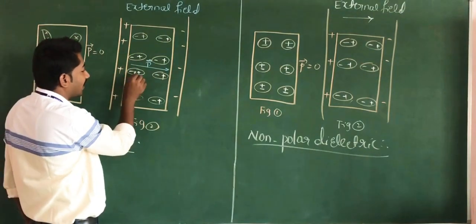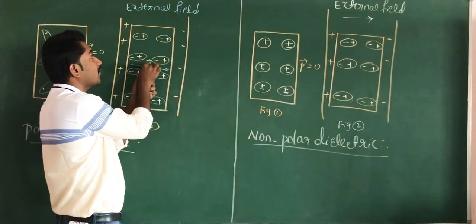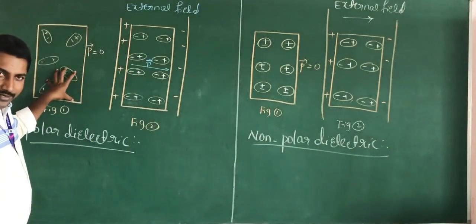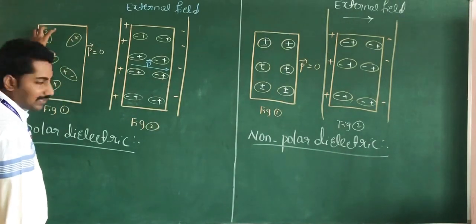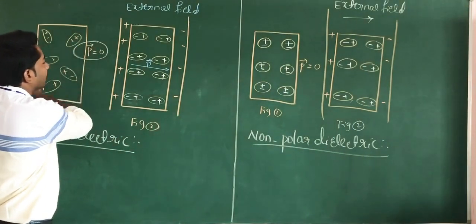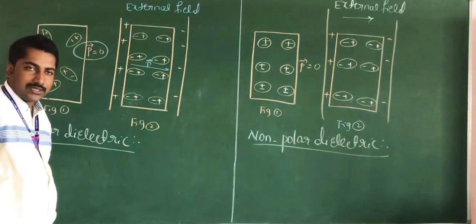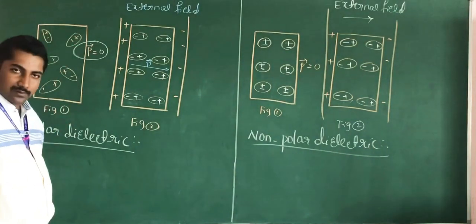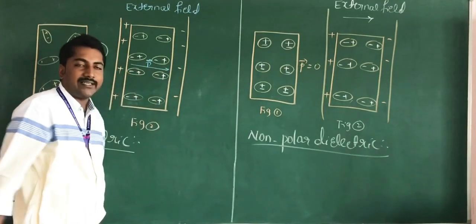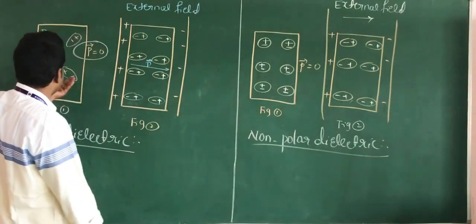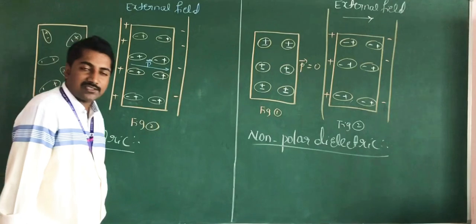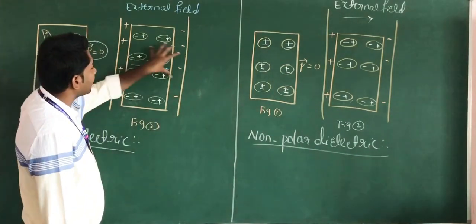When you apply the external electric field, the dipole moment is produced along the direction of the external electric field. In the absence of the field, the dipoles are arranged randomly and the net dipole moment of the polar dielectric is 0. But when these randomly arranged dipoles are placed in the region of the external electric field, they align like this.